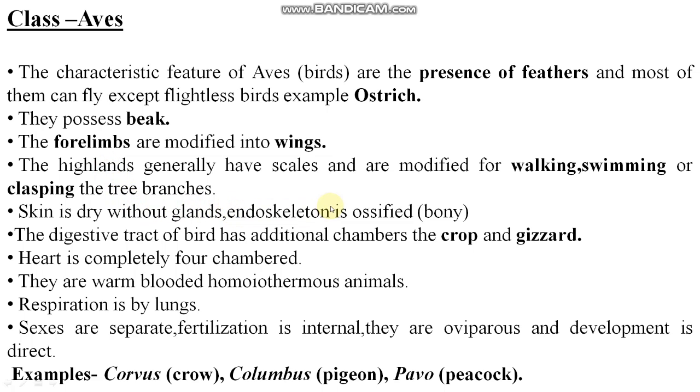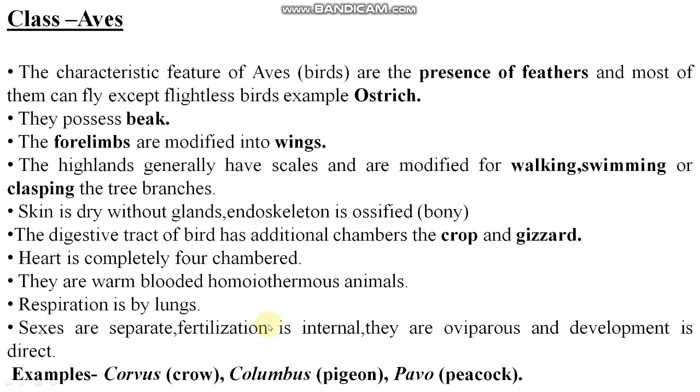Endoskeleton is ossified. Ossified means bony. The digestive tract of bird has additional chambers, the crop and gizzard, right? Crop and gizzard are the additional chambers present in the digestive tract of bird. Heart is completely four-chambered. They are warm-blooded, homeothermous animals, right? Respiration by lungs.